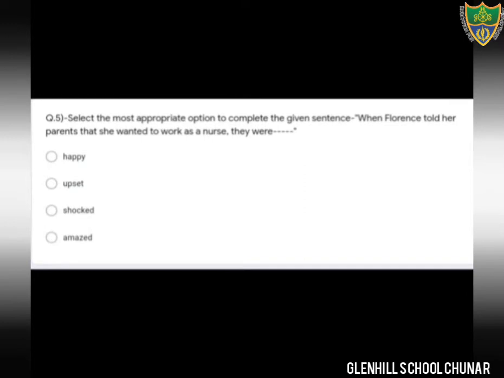Question number 5. What is the question? Select the most appropriate option to complete the given sentence. Sentence is, when Florence told her parents that she wanted to work as a nurse, they were... There are 4 options: happy, upset, shocked, amazed. Option number 3 is the correct option, that is shocked. When Florence told her parents that she wanted to work as a nurse, they were shocked. Option number 3 is the correct option. Okay students, come to the next question.